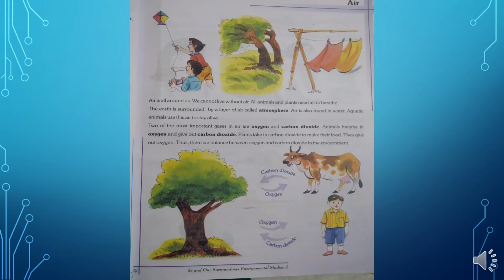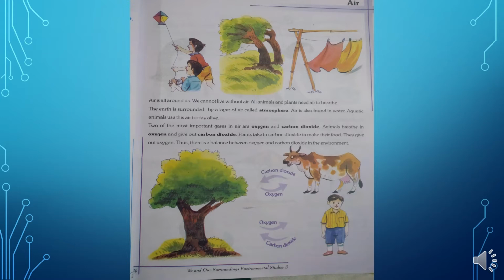As we have learned earlier that food is very important for us, like that only air is also very important for us, and air is all around us, or we can say that air is present around us at all times, everywhere. Okay, we cannot live without air.